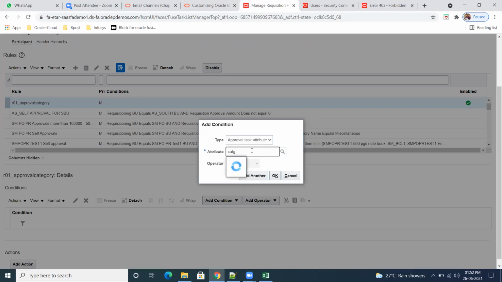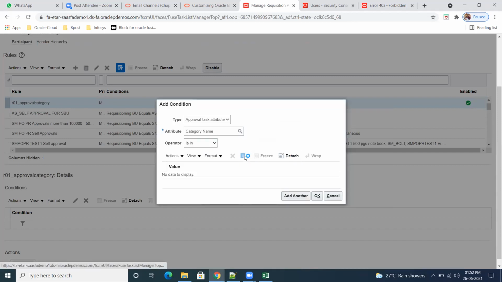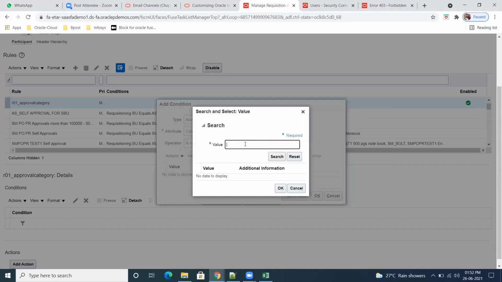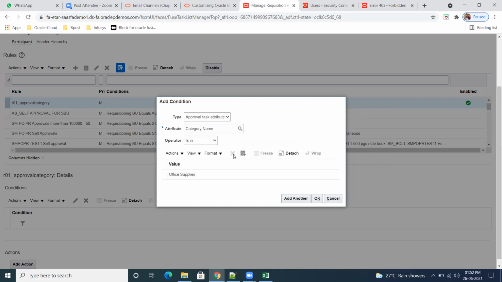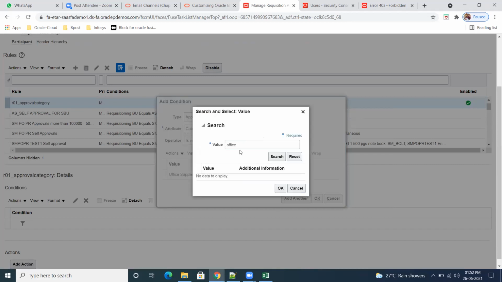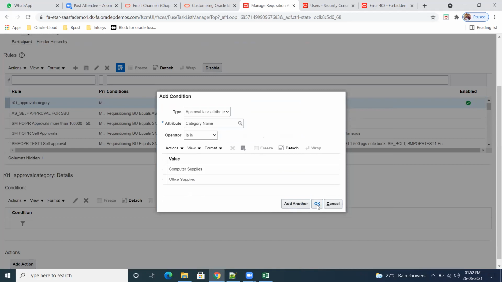Category. Category name is in plus office. Complex. Router. Even we can create for item also, right? You can do whatever you want.